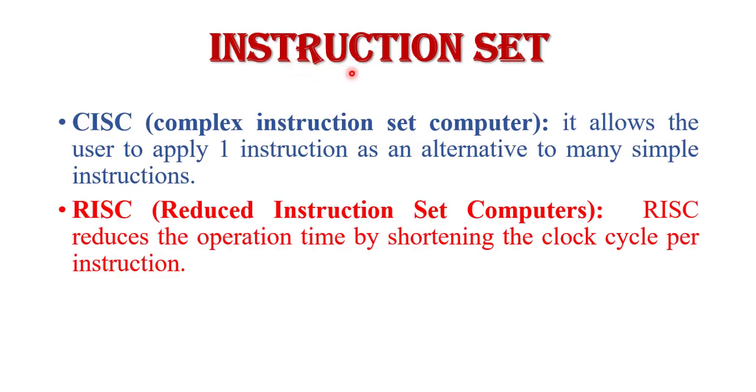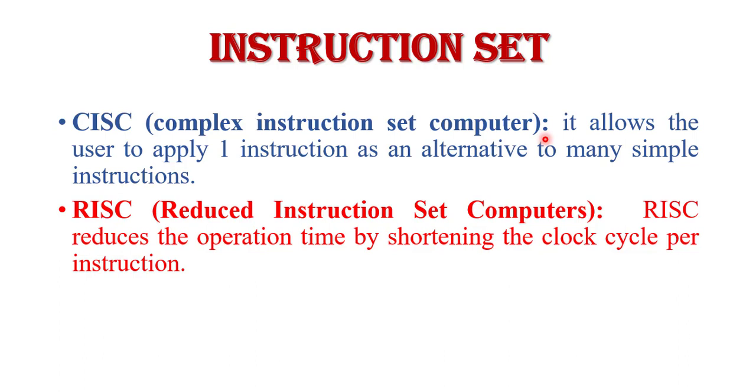Now, based on their instruction set, there are two classifications of microcontroller: CISC based microcontroller and RISC based microcontroller. CISC stands for complex instruction set computer and RISC stands for reduced instruction set computer. Complex instruction set computer is a set of instructions, meaning it contains various instructions used to perform operations for the microcontroller. Operations like arithmetic operations, logical operations, all the operations are combined in the instruction set. So in this case,